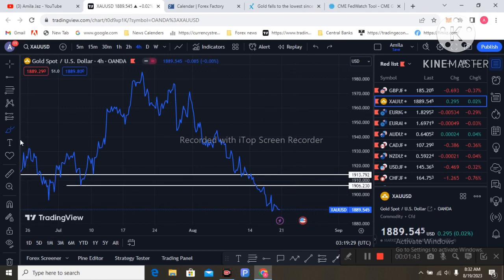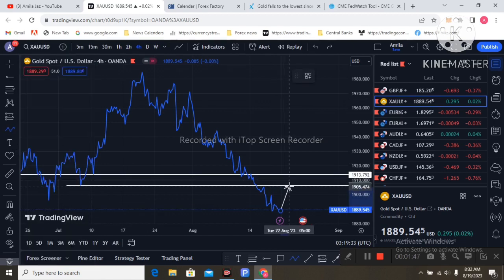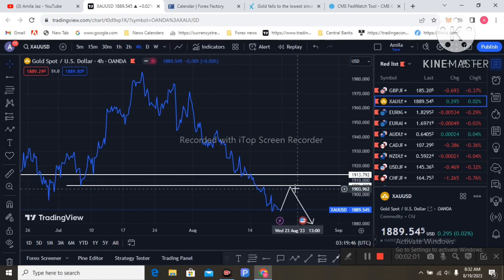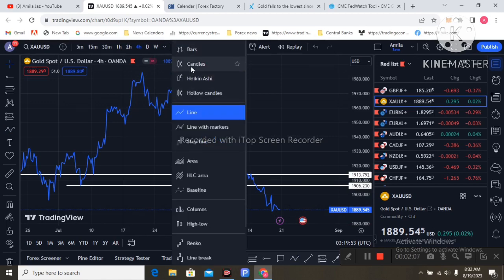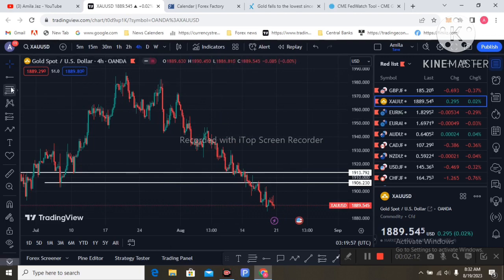and the 1913 level. Price can retrace like this and sell off again. So that is the first level, and next I am hoping for this 1913 level and again a sell off to the downside. That is what I expect for gold next week. So I am going to the candlestick chart again, the 4-hour chart. Technically I am seeing this type of picture next week.